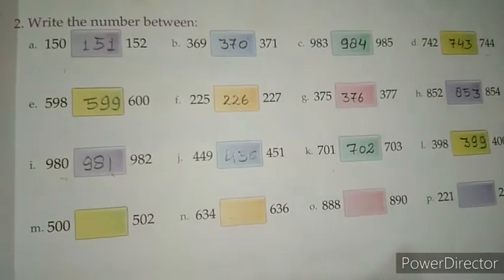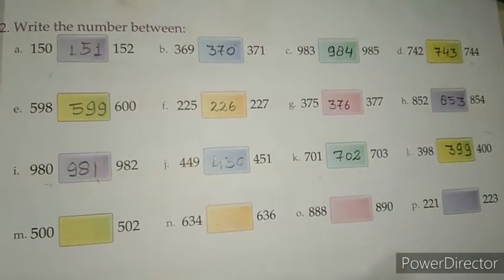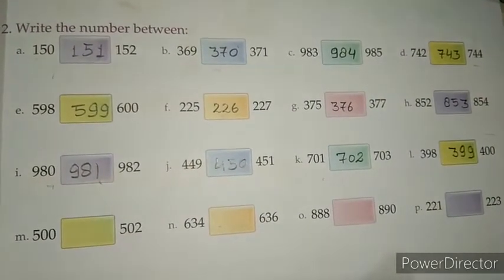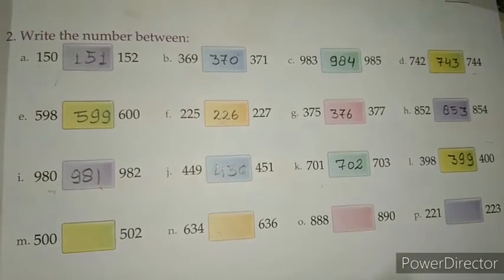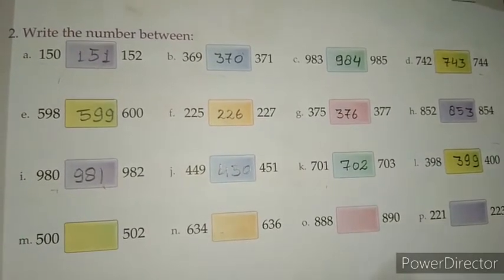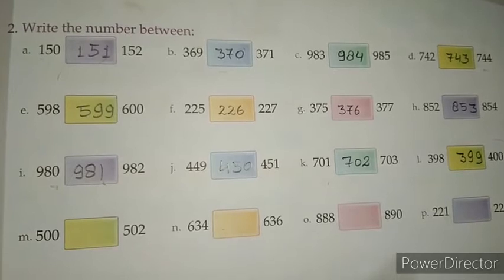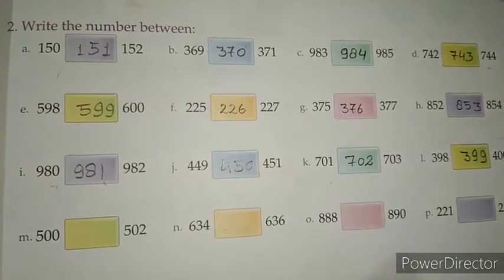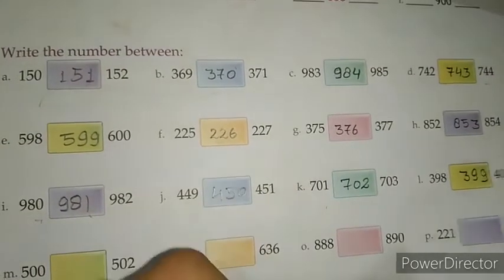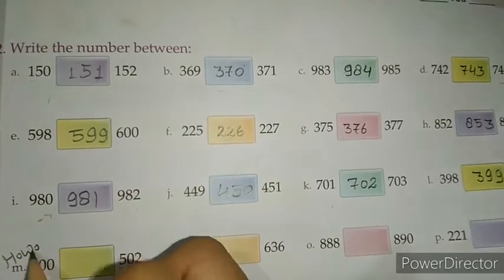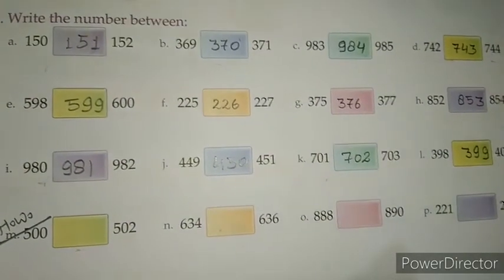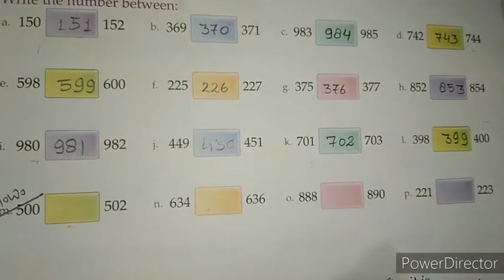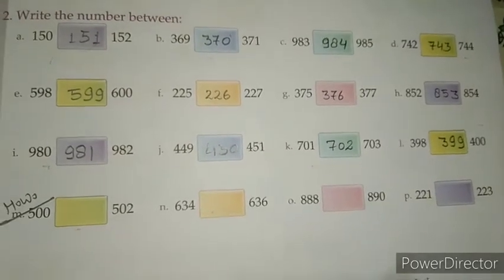So students, understood all of you? How will you do this question? In this question you have to write the number that comes between the given numbers. Okay, and this is your homework, students. Do this line yourself at your home. Okay, now come to your next question.